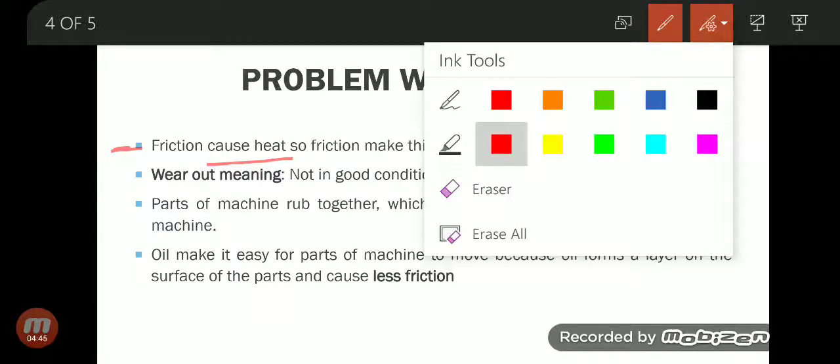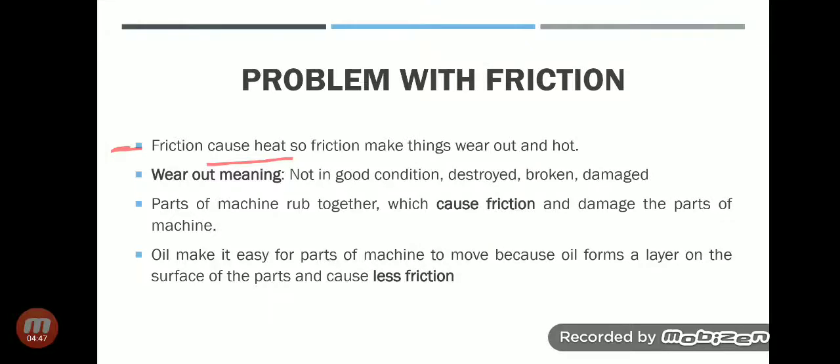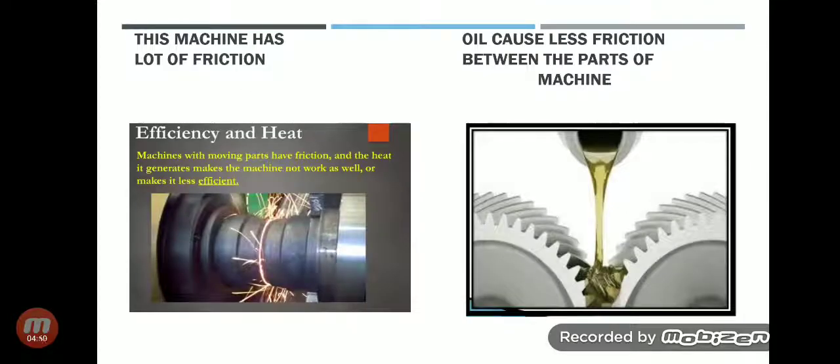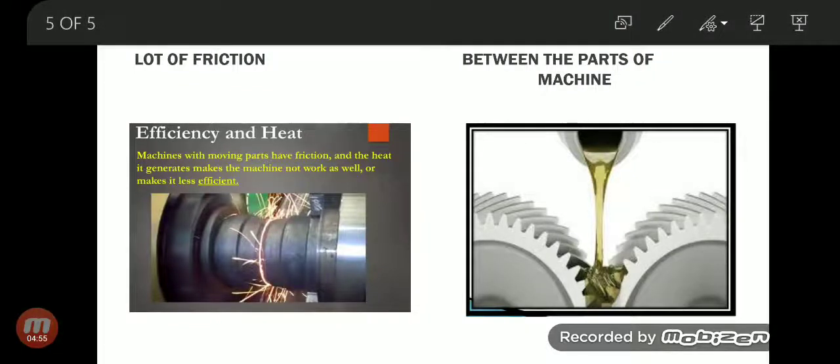Look here in this diagram, on the left hand side, this picture. Look, in this picture there is a lot of friction. Can you see here? Okay, this machine has moving parts.